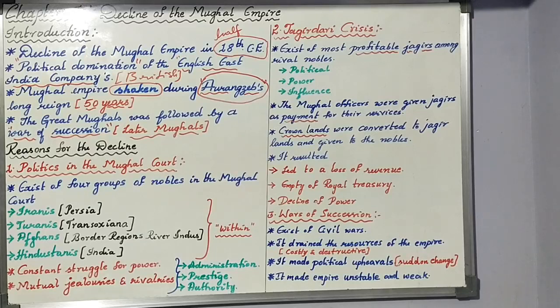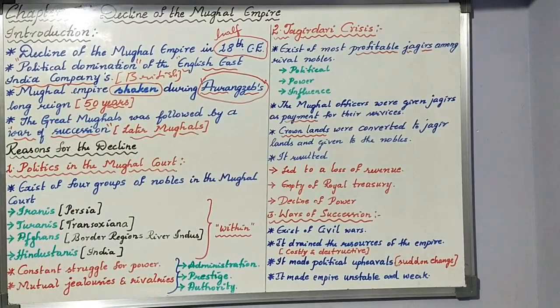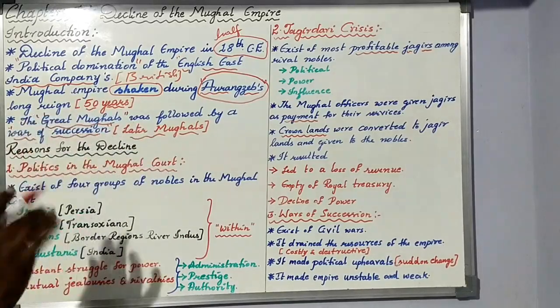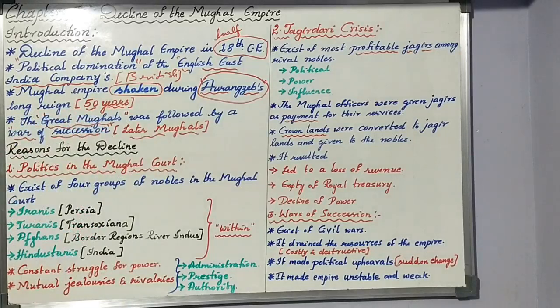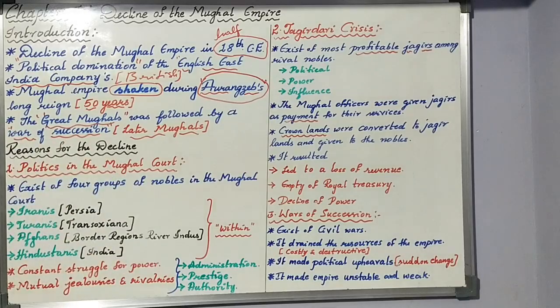And what happened after Aurangzeb, whoever took the kingship, they themselves had a fight, almost like civil wars. For the kingship, there was a fight between different personalities among the Mughals. That civil war, or the fight between the later Mughals for the kingship, is also one of the reasons for the decline of the Mughal Empire.